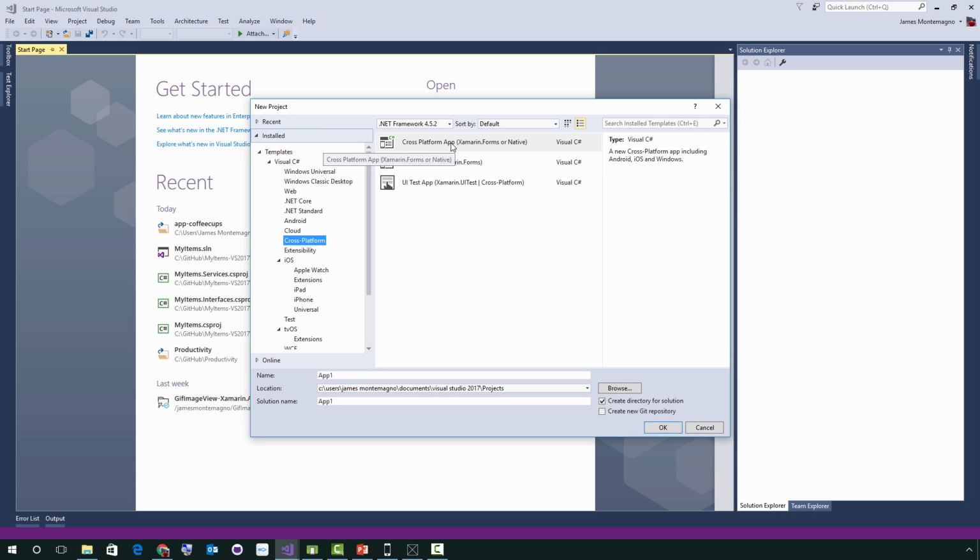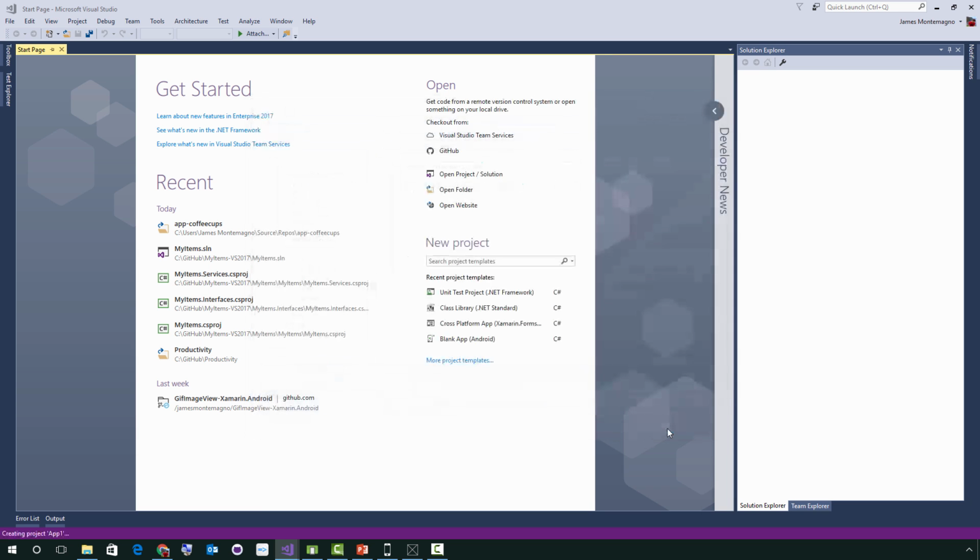Now, when you get started here under cross-platform, these are kind of our cross-platform templates. So create your shared project or portable class library to share code. And you can select if you want to use Xamarin or Xamarin Forms. So let me show you what that looks like here.